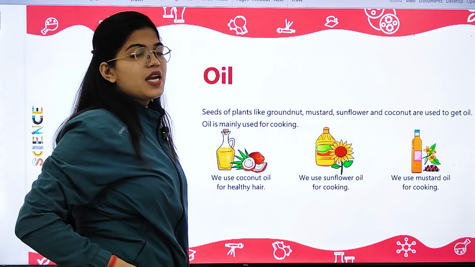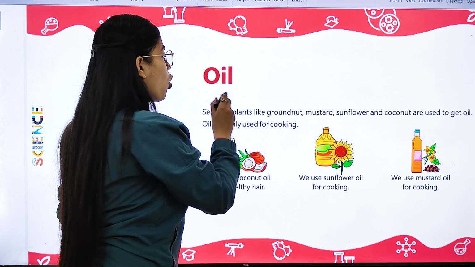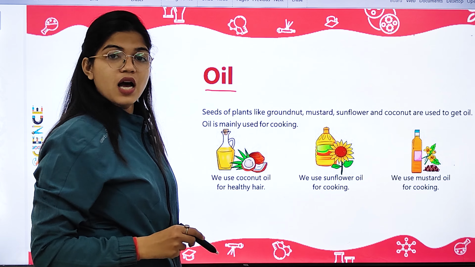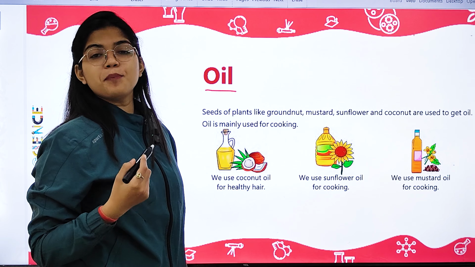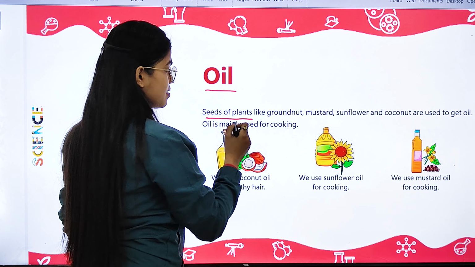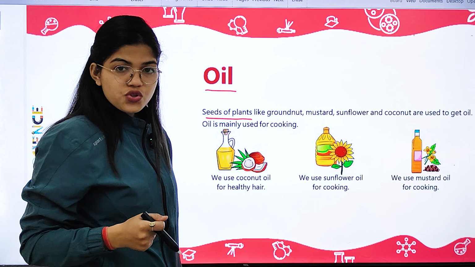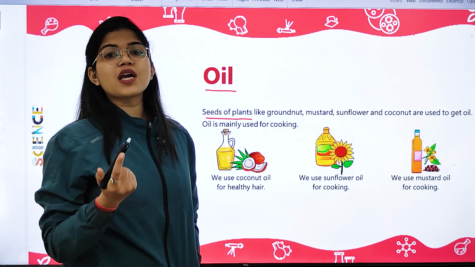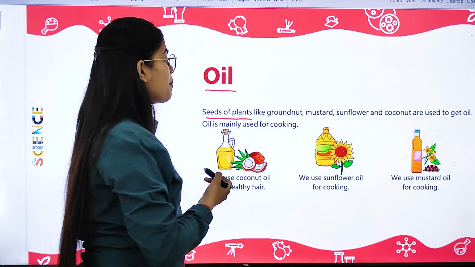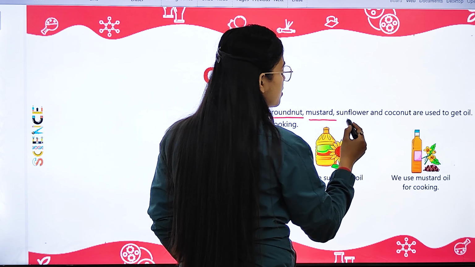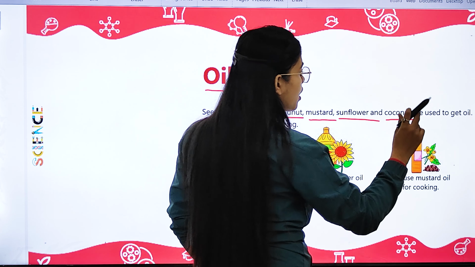Now, next what do we get from plants? We get oil also from the plant. How? See, there are some plants whose seeds are used, they are crushed to get oil. For example, groundnut, mustard, sunflower, coconut.